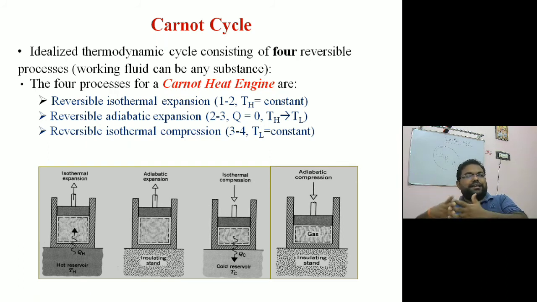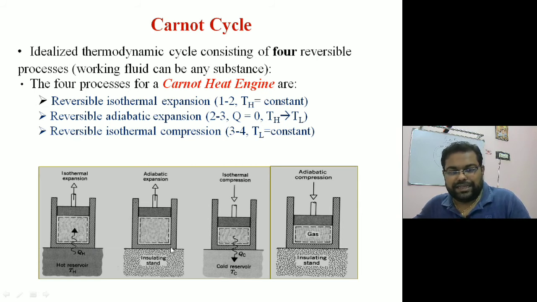When we are defining a reservoir, a thermal reservoir is a body of infinite heat capacity, which can transfer or absorb an unlimited quantity of heat without any appreciable change in its thermodynamic properties, and that is known as a thermal reservoir. So that's why we are saying this is a reservoir. Nothing will change irrespective of whatever heat is going out. So heat is coming here, that means heat is getting supplied at constant temperature,